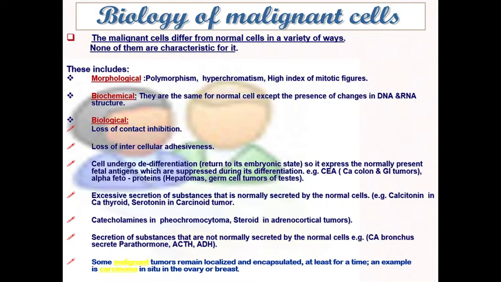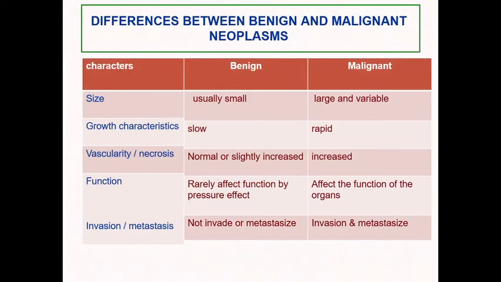Some tumors remain localized and encapsulated for a time. An example of that is a carcinoma in situ in the ovary and the breast. But after a lapse of time, these malignant cells will metastasize or invade locally in the tissues. The differences between benign and malignant neoplasms at a macrostructural level,